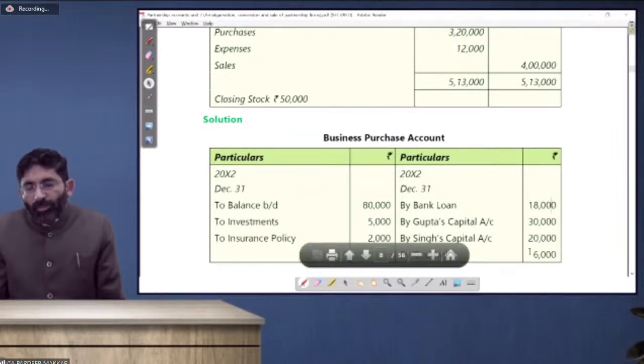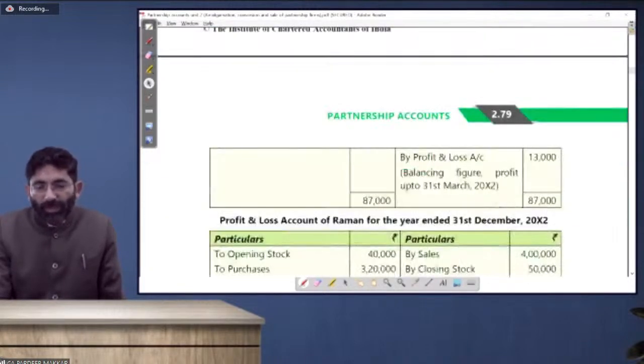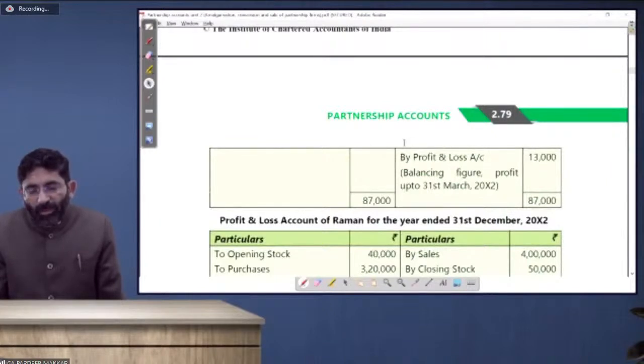Then goodwill is also there. That is 6,000 rupees that I have calculated for you. And capital account is also closed. Finally, whatever is the balance that will be there. Then after that, we have to calculate the profit or loss balance sheet figure, profit up to 31st of March. Whatever is the difference, that will be the profit or loss borne by us, that is 13,000. So this is the profit of rupees 13,000 with us. This is the balance sheet figure that will be given to them.